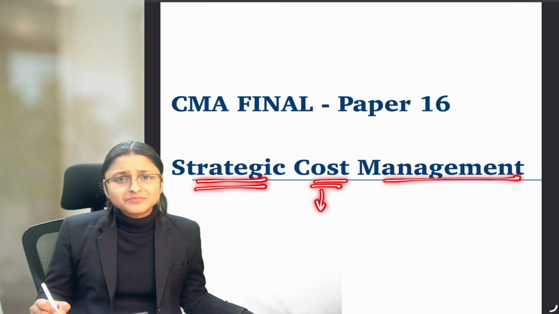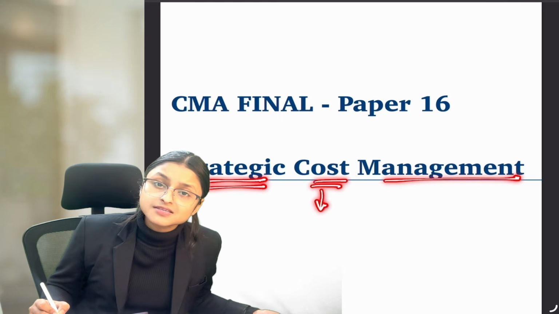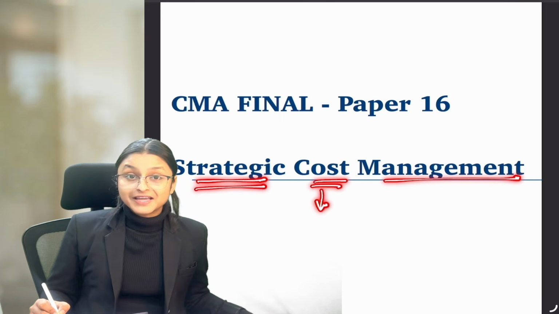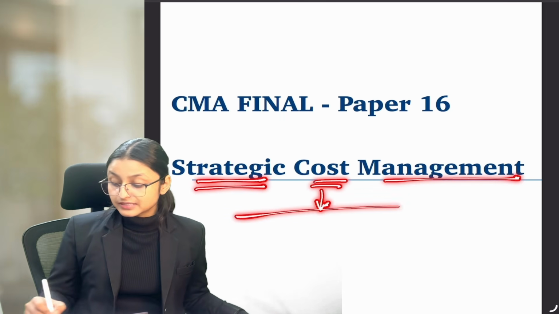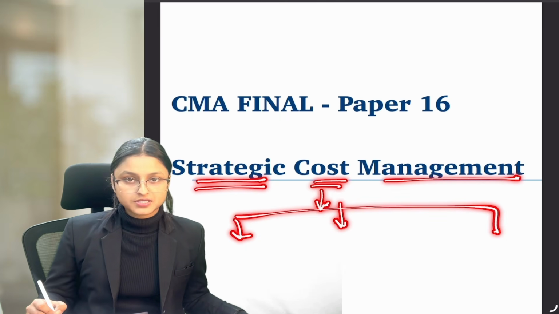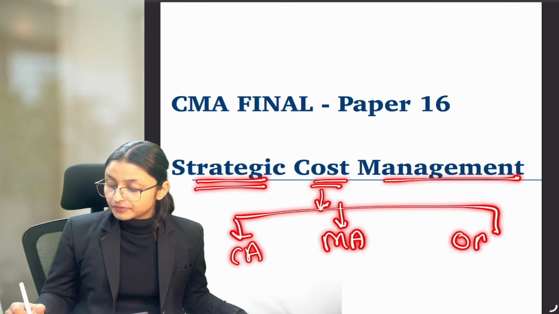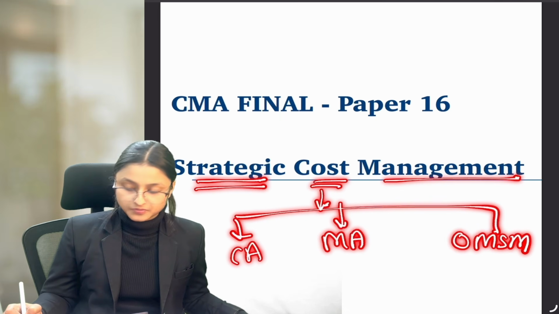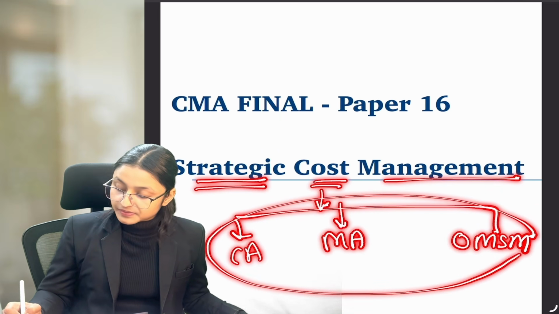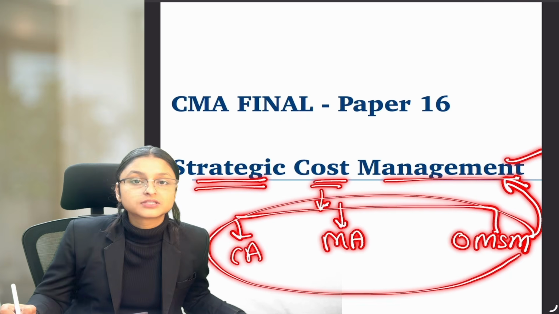Okay, now if you notice the name of the subject, it's written as Strategic Cost Management. So is it something related to cost which we have studied in CMA Inter? If I have to tell you, then this particular subject is actually related to 3 subjects of your CMA Inter. And they are cost accounting, management accounting, and operations management and strategic management. Their concepts will be taken to advanced level in this particular subject.